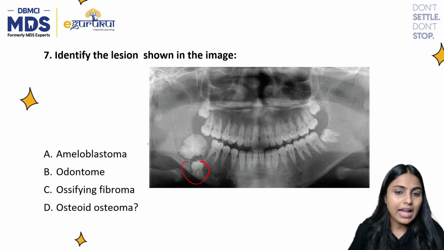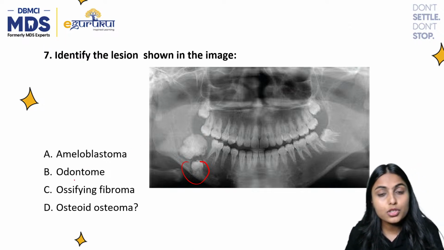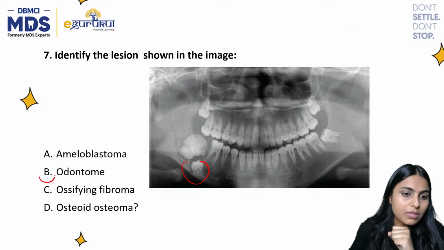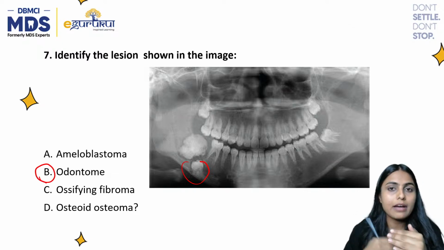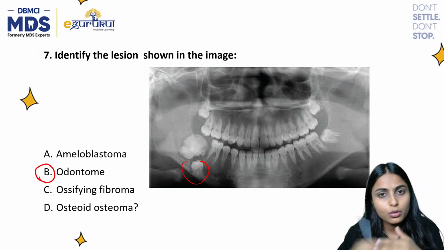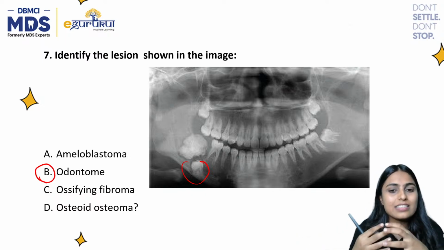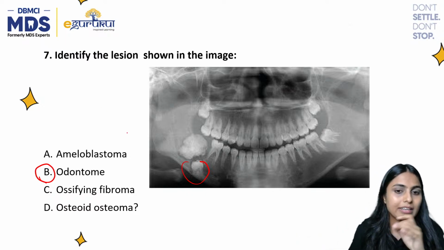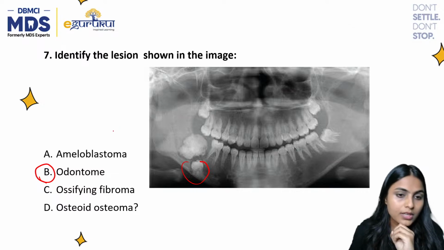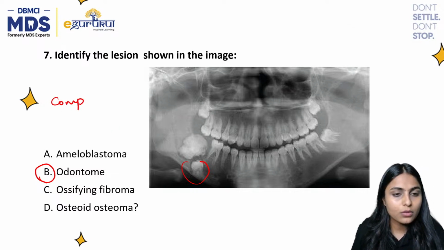And the radiopaque mass is irregular. What should be the answer? Option B, odontome. And if they had given the types of odontome also, you would have easily guessed the answer. It is a complex odontome.